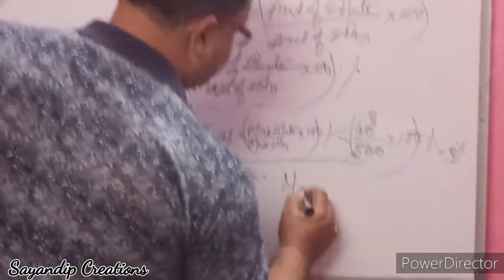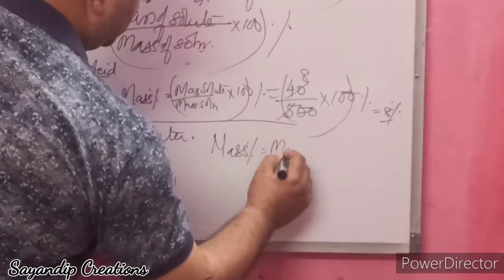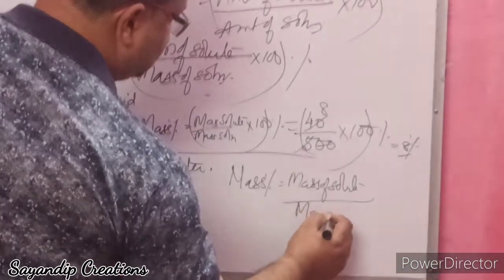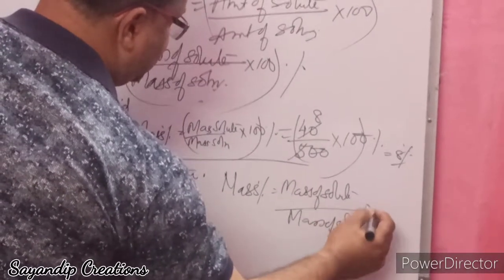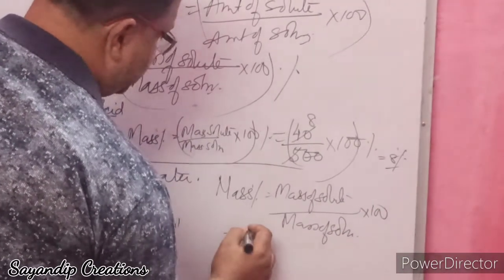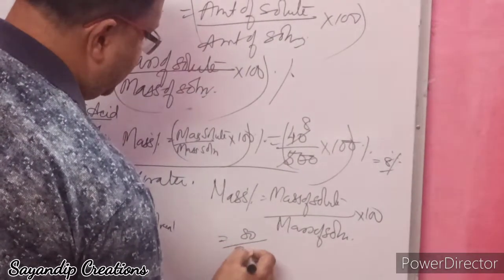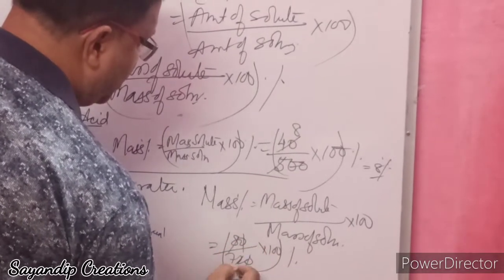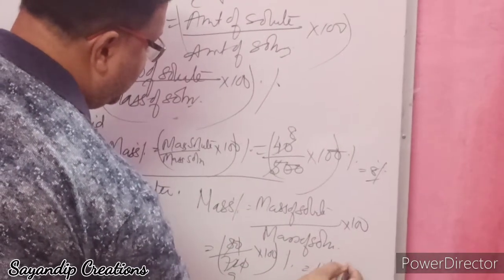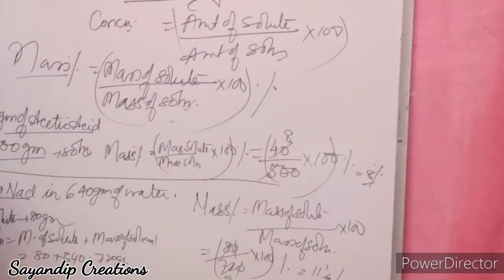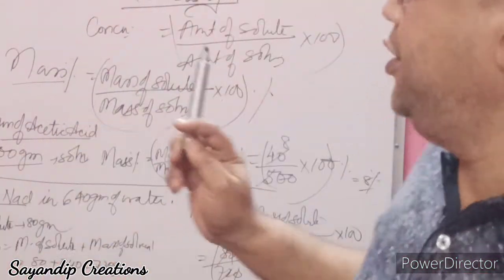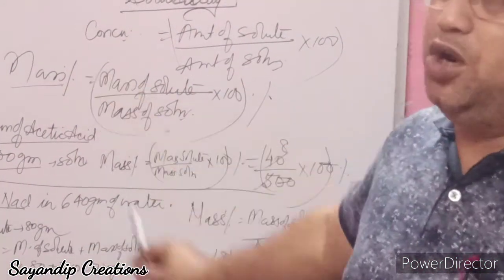Mass percentage is equal to mass of solute by mass of solution into 100. That is 80 by 720 into 100. That is 11.1%. Remember students, if it comes in the exam, it will be a 2 marks question. You have to write the formula when you solve this question. One numerical is a must, which will come for the exam.